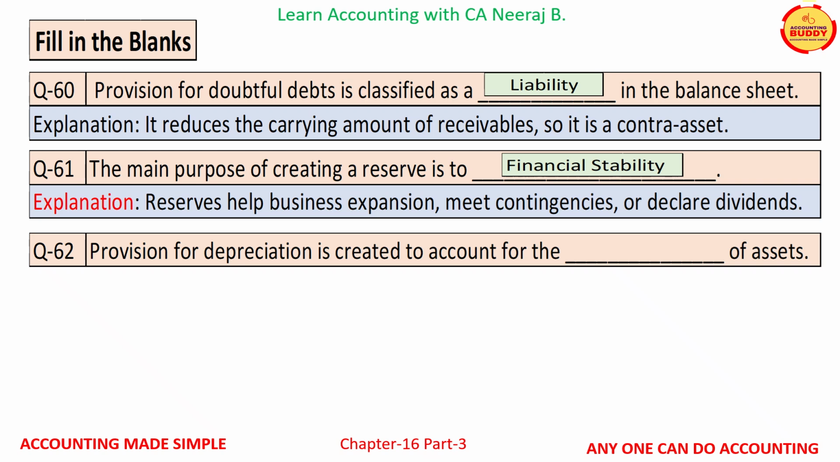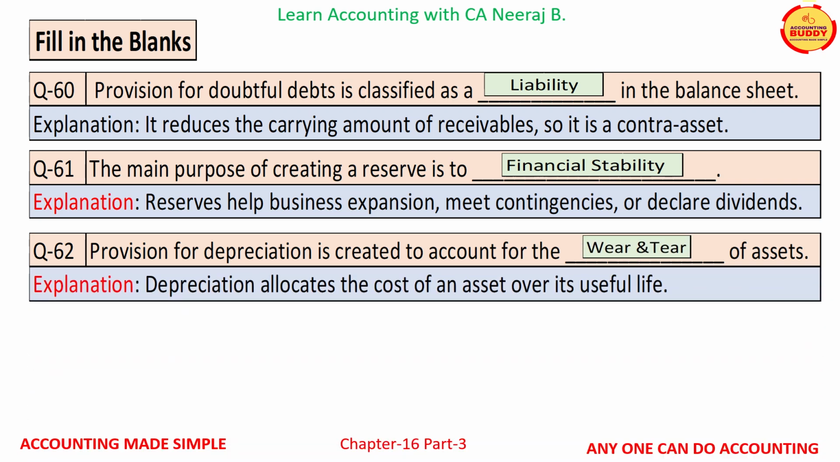Question number 62 is, provision for depreciation is created to account for dash of assets, and the correct word is wear and tear of assets. Depreciation allocates the cost of an asset over its useful life.